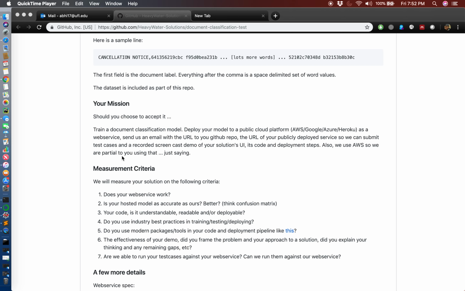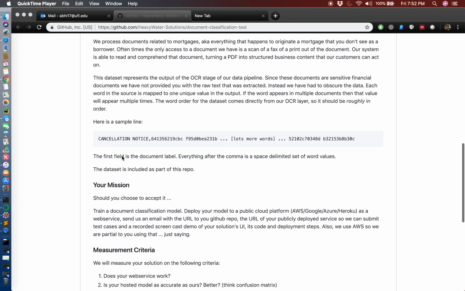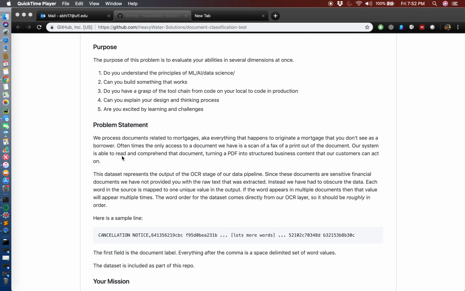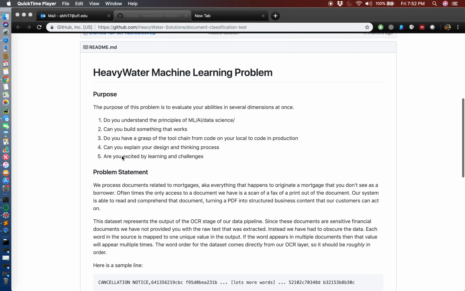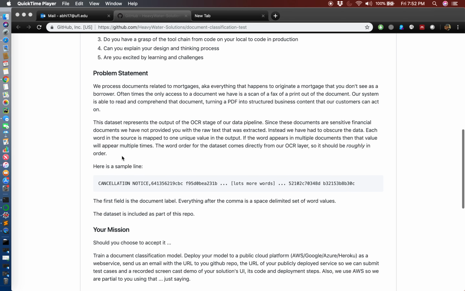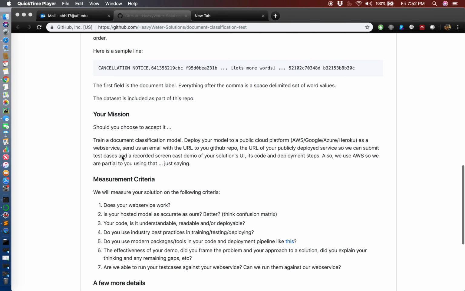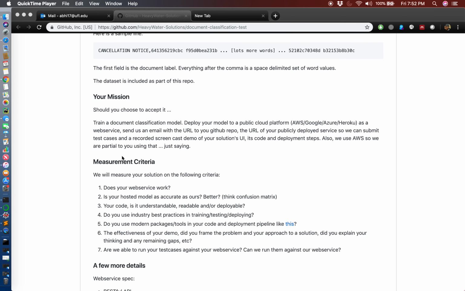I was presented with the problem to train a document classification model and to deploy it to a public cloud platform, choosing between AWS, Google, Azure, and Heroku. But because Heavywater uses AWS, I went with AWS, and I implemented a document classification model using SVM, that is Support Vector Machine, and pushed it to an AWS Lambda and deployed it there. That led to the creation of a web service and a web page which is hosted on S3, where we can put in our input and see the results.